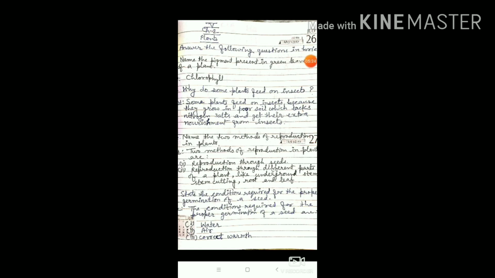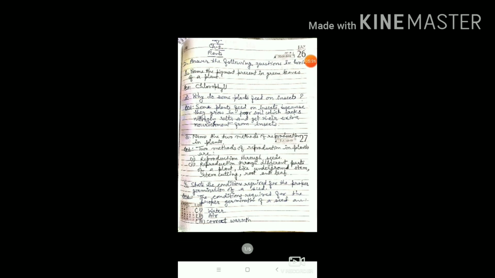Now move to question number 3. Name the two methods of reproduction in plants. So what will you write here? The two methods of reproduction in plants are: number 1, reproduction through seeds; number 2, reproduction through different parts of the plant like underground stem, stem cutting, root and leaf.